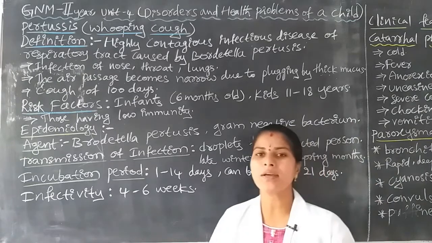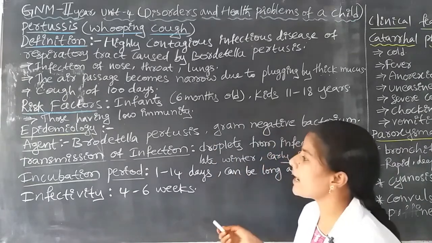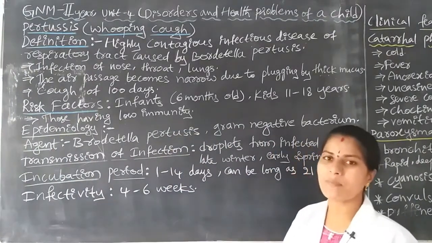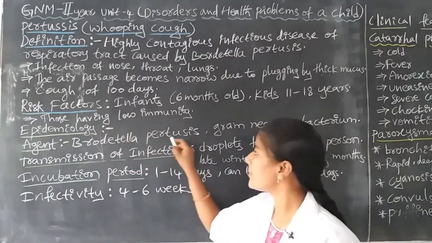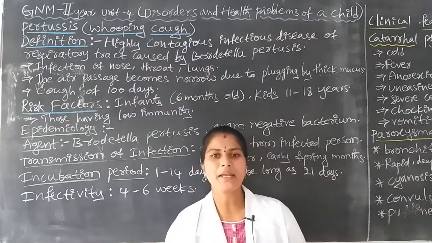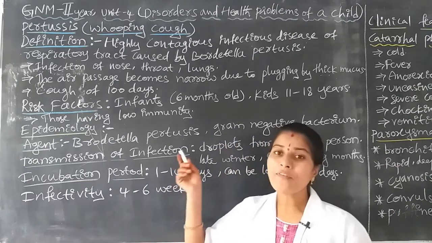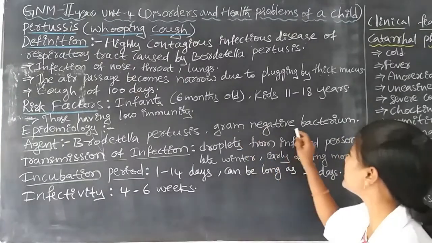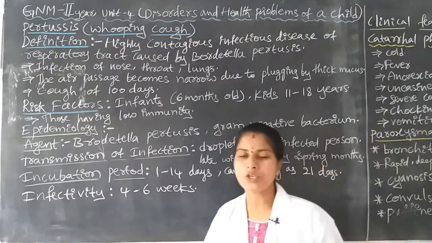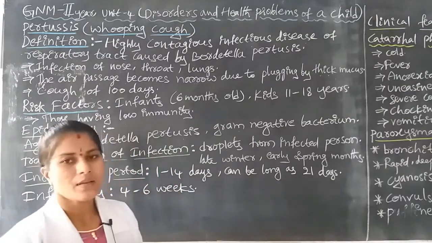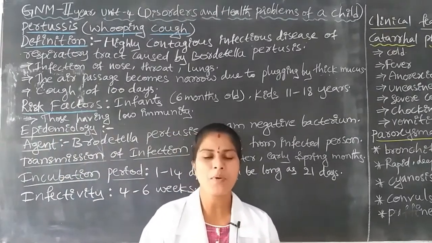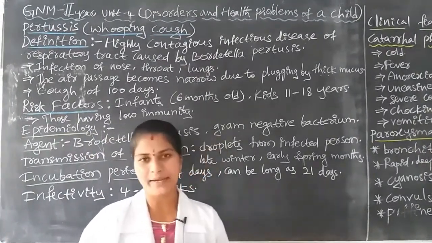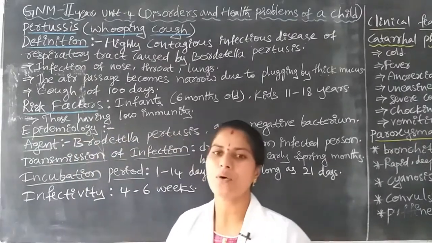What is the causative organism for Pertussis? Here the agent, which is the causative organism for Pertussis, means Bordetella pertussis. This is the main organism that causes whooping cough in children. It is one of the gram negative bacilli. There are so many bacteria classifications, no? Gram positive, gram negative. Bordetella pertussis is one of the gram negative bacteria. This is the agent for whooping cough.